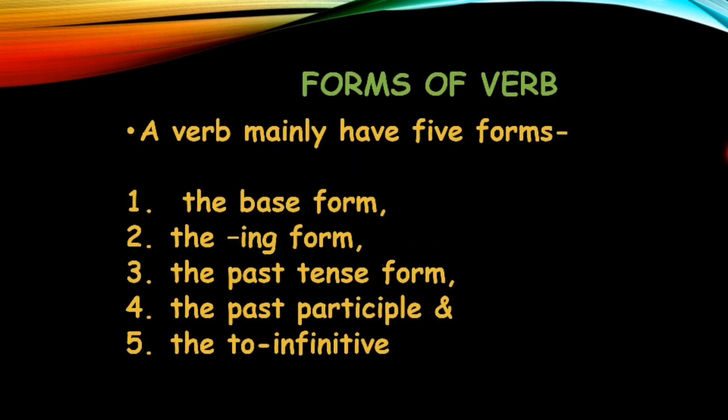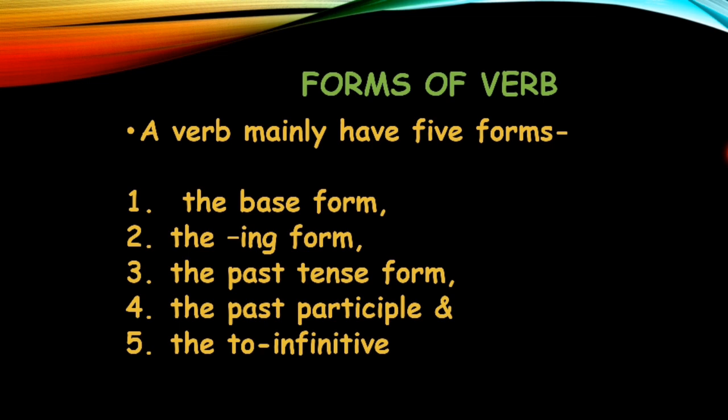So basically now we are going to see 5 forms of verb. Okay, so a verb mainly has 5 forms. Base form, what is the base form? Original जो verb होता है आपका, base form, ing form, past tense form, past participle form, and the to infinitive form. These are the 5 forms of a verb.